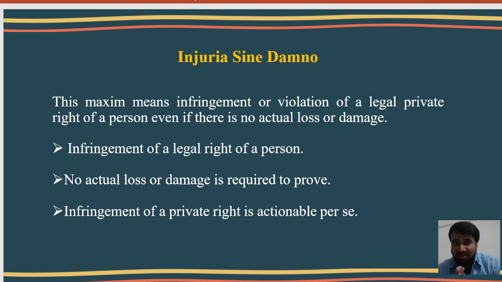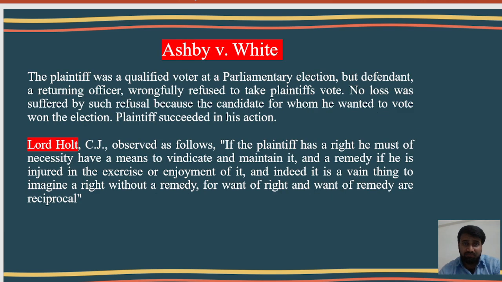So there are three essential points of injuria sine damnum. First one is infringement of a legal right of a person. Second one is that actual loss or damage is not required to be proved, and third one is that it is actionable per se. If any legal right is violated by any person, it is actionable per se. So there is one very important case, and now we will discuss this case.